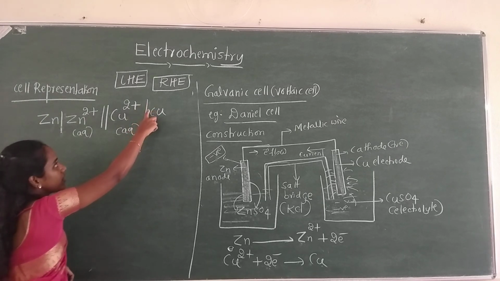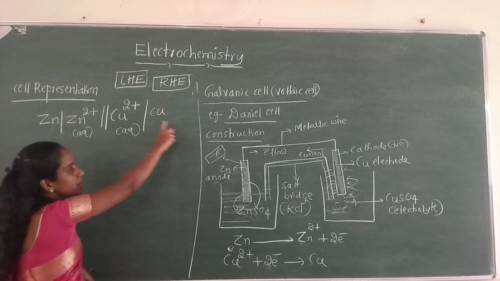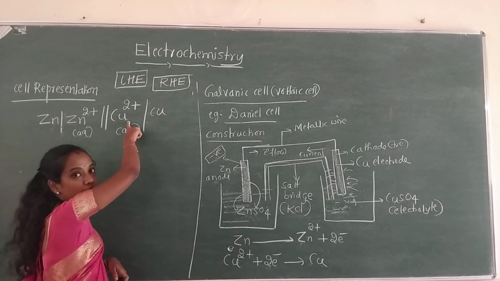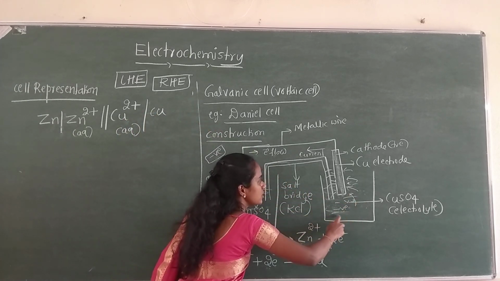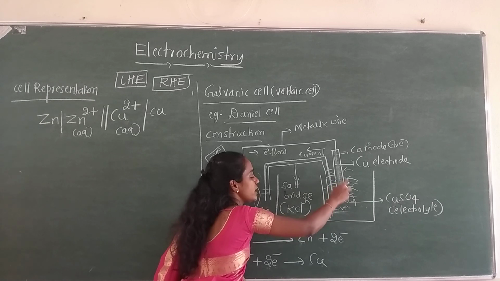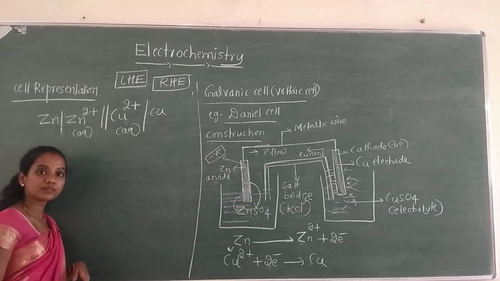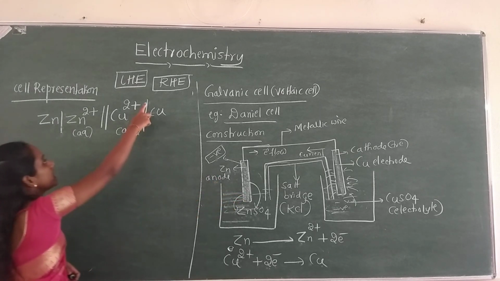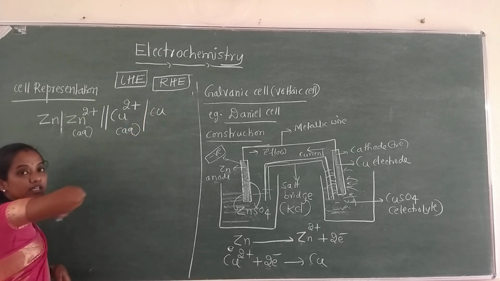Similarly, you can see one more single vertical line. Again, what does it represent? Copper is an electrode and Cu2+ ions are present in the solution. So again there is a phase difference between electrode and electrolyte, and you have to represent it by drawing a single vertical line.